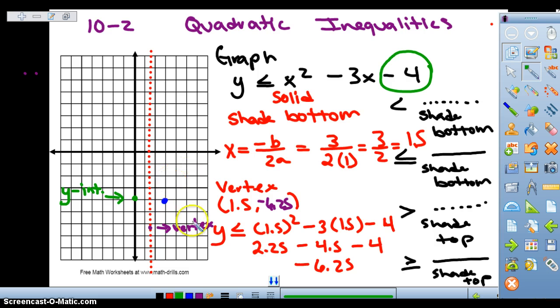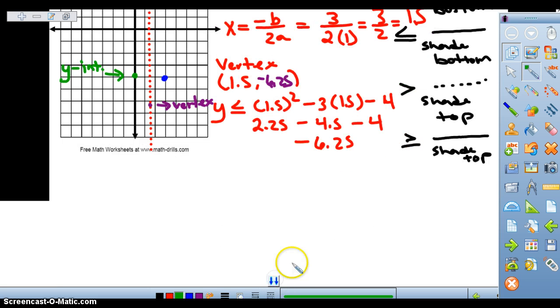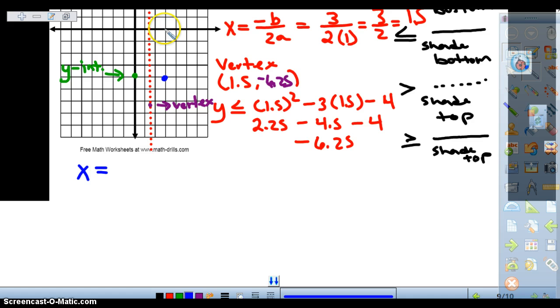Can I find another ordered pair? So I can substitute x with what number? We should try 4 because it's on the same side of the axis of symmetry, towards the right side, as this blue point.